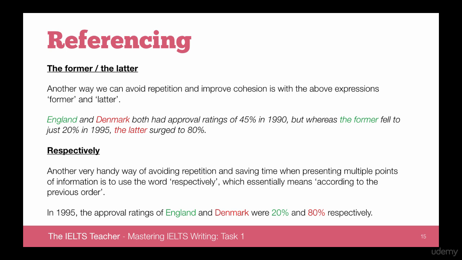This is a very simple example, but you can see that England relates to 20%, whereas Denmark relates to 80%, because that's the order in which they were written.